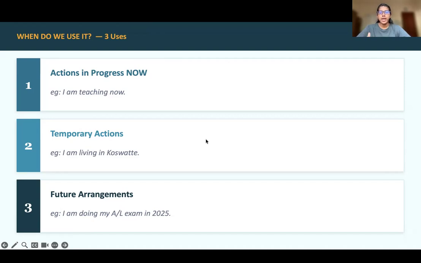Number 2, temporary actions. For an example, I am living in Koswatta. It is happening now but not permanently.